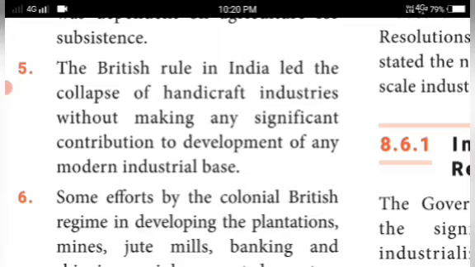They brought everything from India to their motherland, so all the handicraft industries collapsed. There was no significant contribution by the British rule.